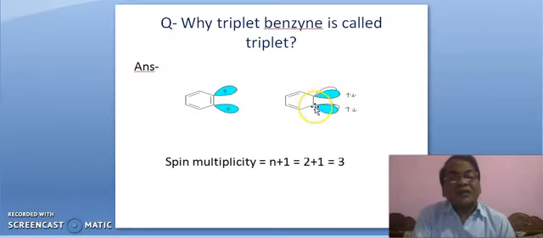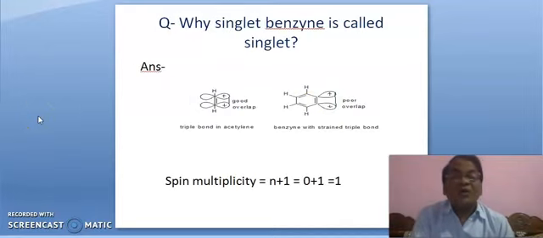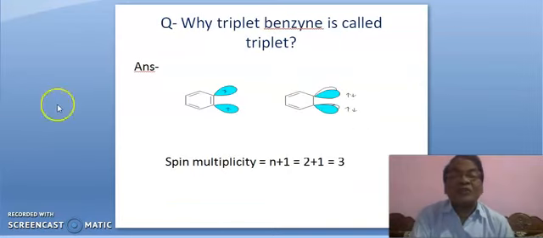this carbon and this carbon atoms are sp2 hybridized. So this pi bond is formed by two pz orbitals or p orbitals, unhybridized atomic orbitals, and these two are sp2 hybrid orbitals.